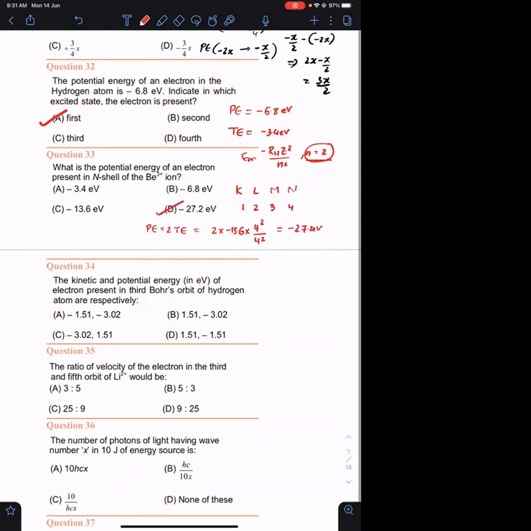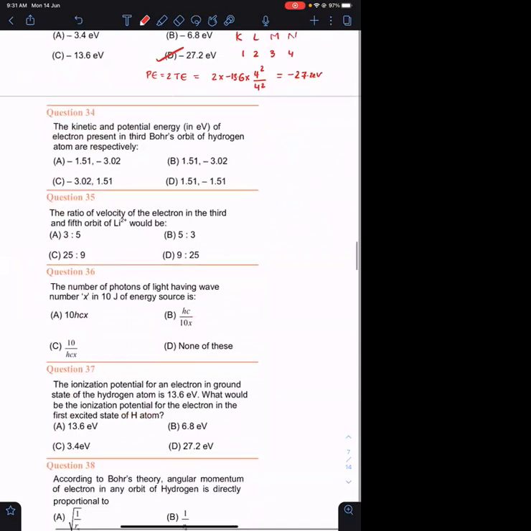Okay. Question number 34. The kinetic and potential energy of electron present in third orbit of hydrogen atom. Third orbit, what is the energy of the electron? E3 is minus 1.51. Agreed? Yes, sir. Please remember these values.